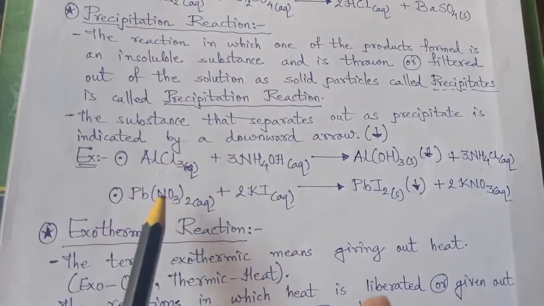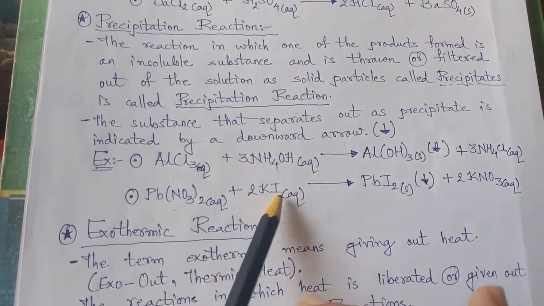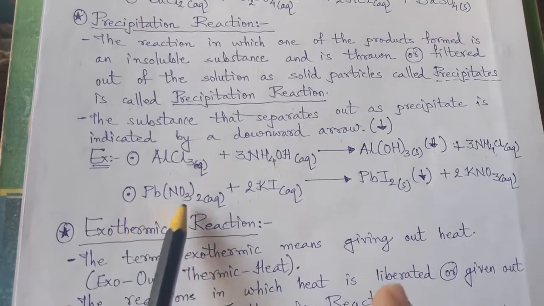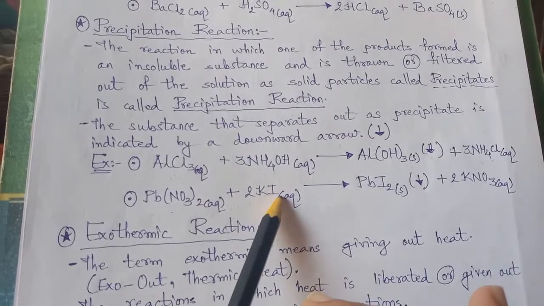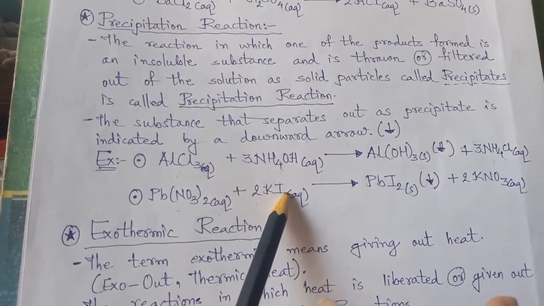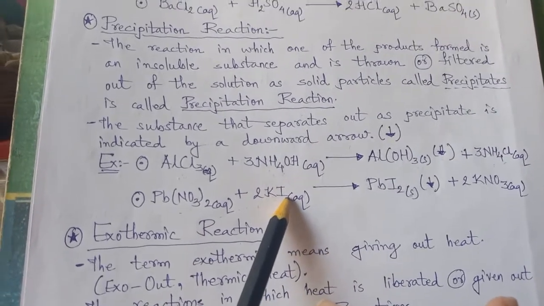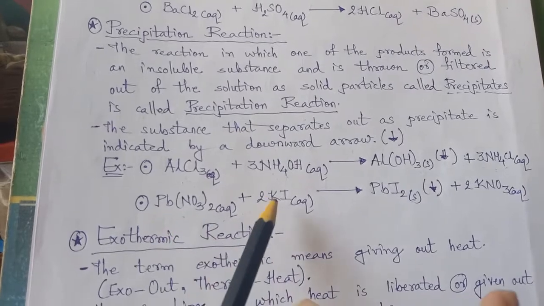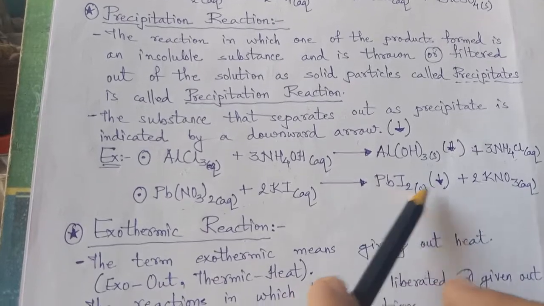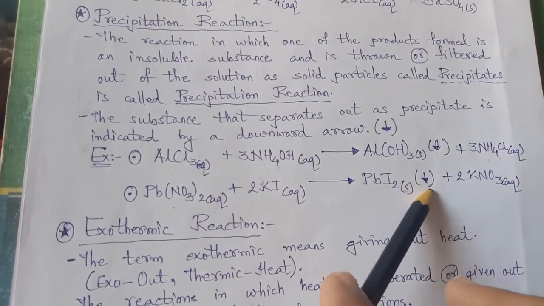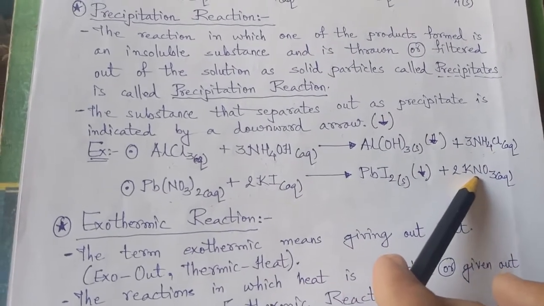See here, the reaction I showed you in the animated video was lead nitrate with potassium chloride. Here it is lead nitrate Pb(NO3)2 with potassium iodide. Chloride and iodide are from the halogen family, so it may react with chlorine, iodine, or bromine. And you see here, when lead nitrate reacts with KI, potassium iodide, it gives lead iodide as a small insoluble particle, which is termed as precipitates. And another product, aqueous, is potassium nitrate.